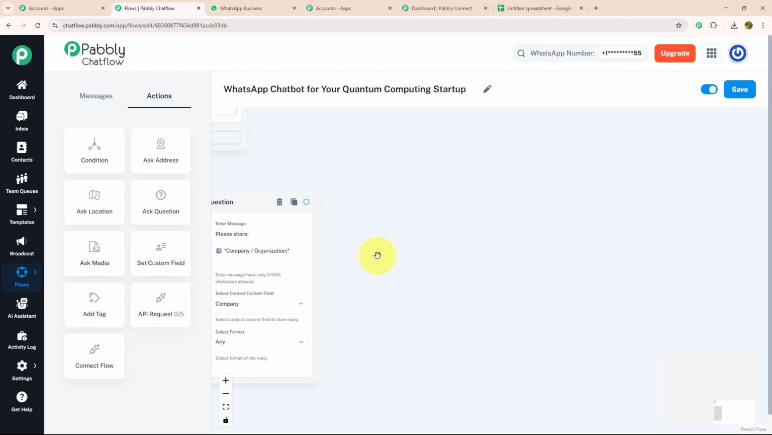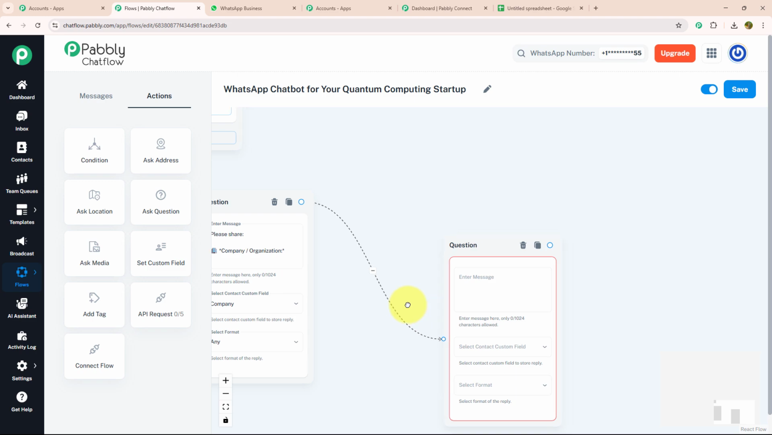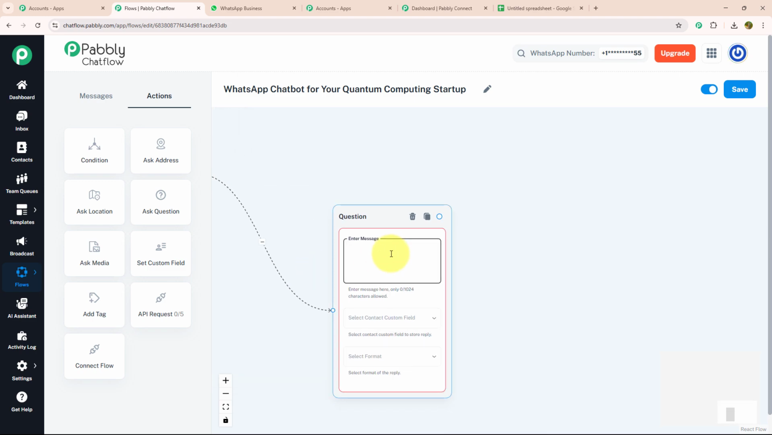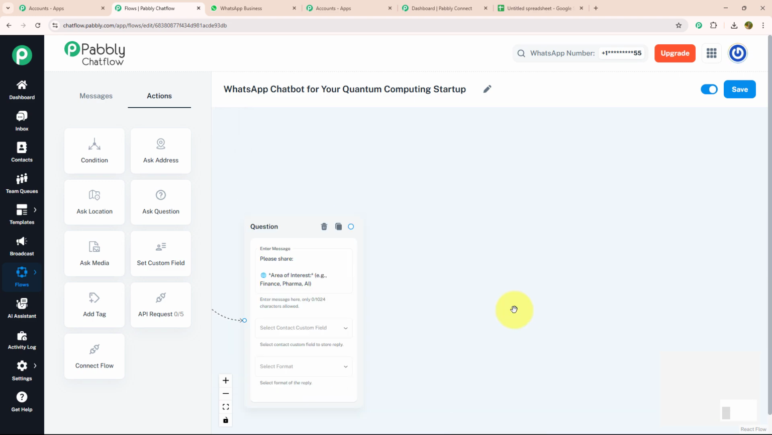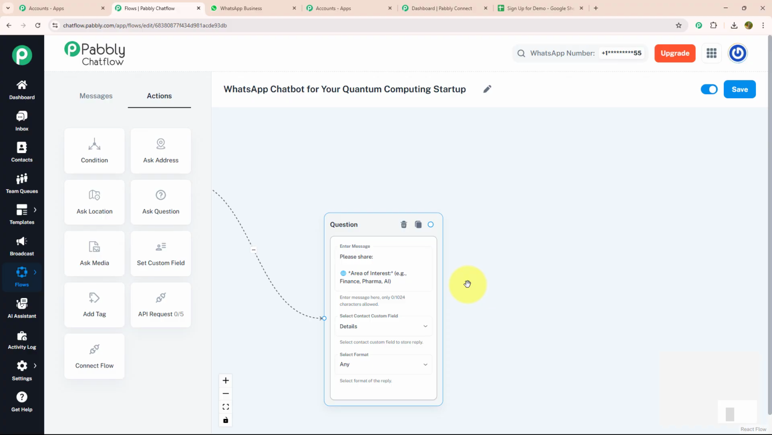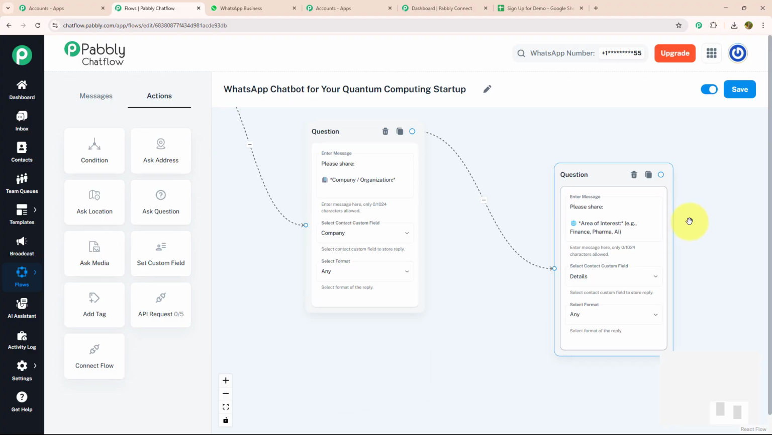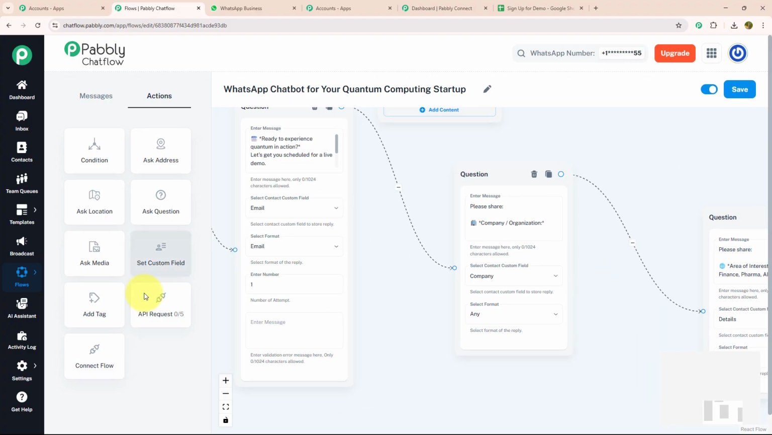Now after knowing about the company, the last thing I want to know is the area of interest for which they want to book a demo. For that, again, I'm going to drag and drop the ask question button, connect with my previous question and enter my message. Please share area of interest, example finance, pharma, AI. After that, I'm going to select contact custom field as details and format as any. After filling every single detail about my customers, I want to store these details on my Google Sheet. For that, I'm going to drag and drop.